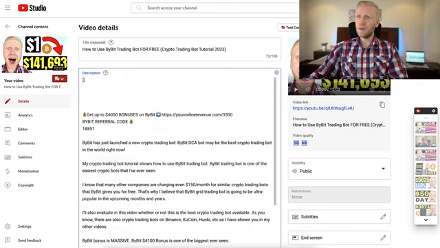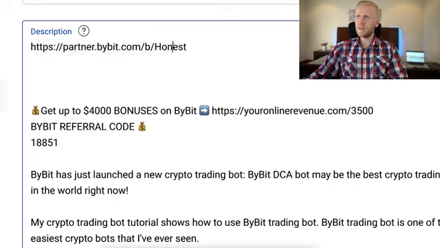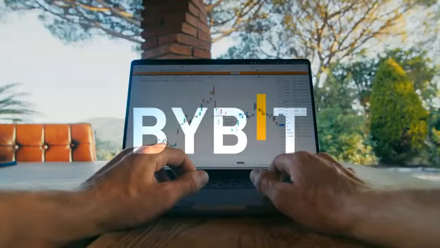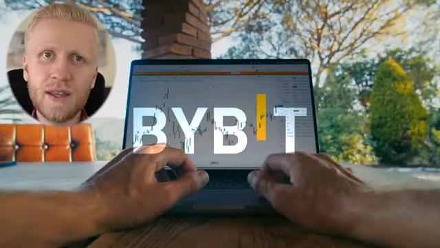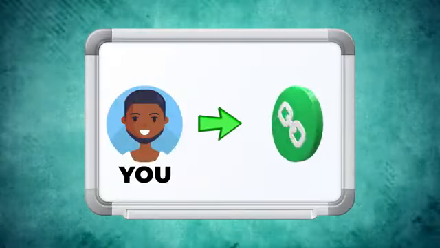This is how you paste a link. Let me zoom in a little bit. You see here paste. Now you can see it's pasted right here. When people click it, they go to Bybit, take action, I earn money. In the same way, once you copy and paste, as I showed you, when people click it, take action, you earn money. And there are 4 different ways how you will earn money, as I will explain in a moment. But first, let me give you a couple of tips where to share your link, where to copy and paste your link.